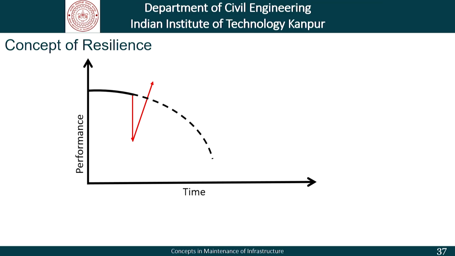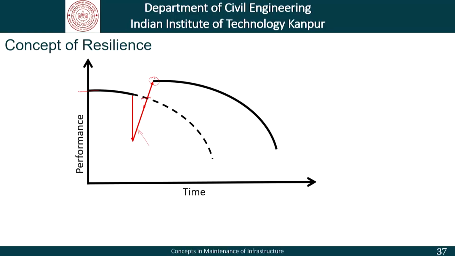The second part of it is how soon does the structure recover. Now, this recovery has two aspects to it. One is the rate at which it recovers, and the second part of it is where does it go. Does it exceed the initial level, or does it get stuck somewhere here, and so on? That will depend on what kind of action we take in order to repair this structure.